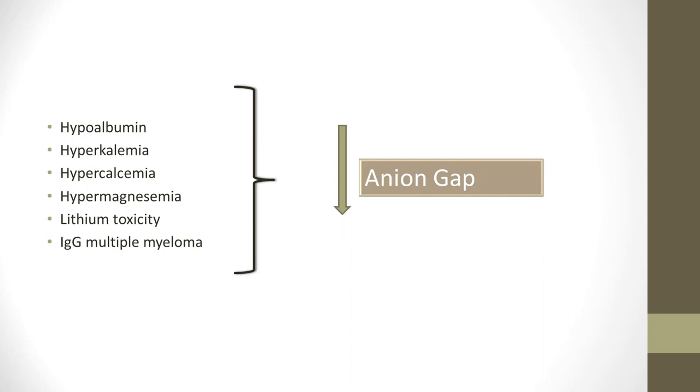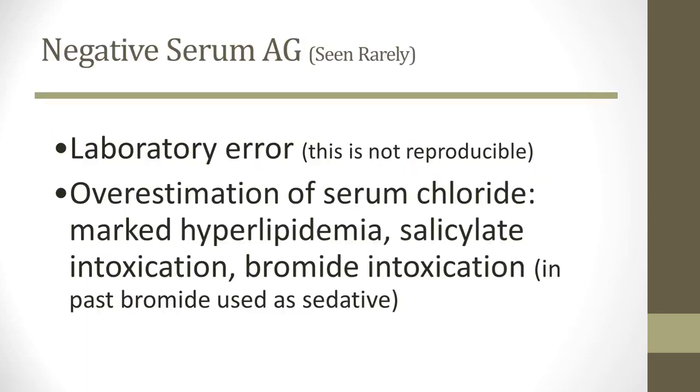So if someone working in the ward is intelligent enough and habitual of calculating the anion gap, and finds a low anion gap, then he or she can find the reason would be one of these: hypoalbuminemia, hyperkalemia, hypercalcemia, hypermagnesemia, lithium toxicity, and multiple myeloma patients who have immunoglobulin G. They all give rise to reduction in the anion gap, and this way we can reach the diagnosis.